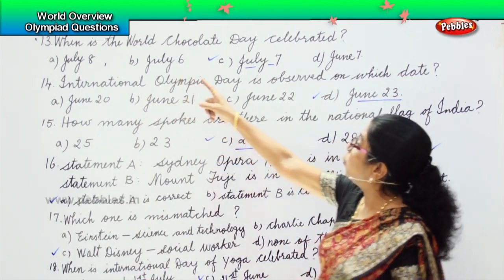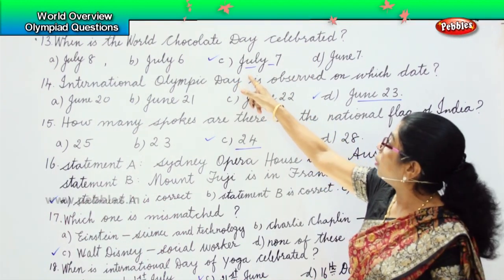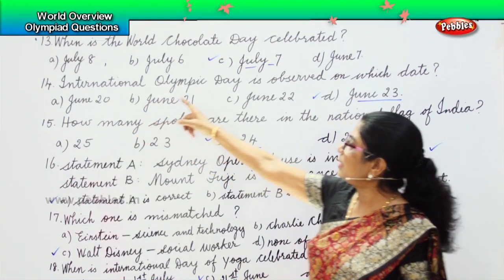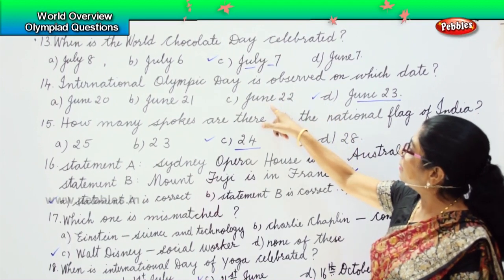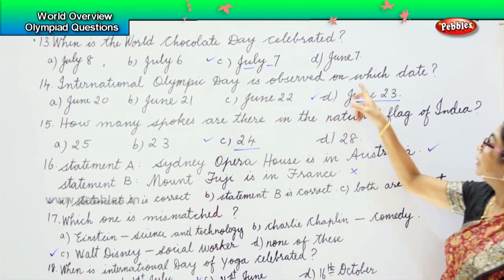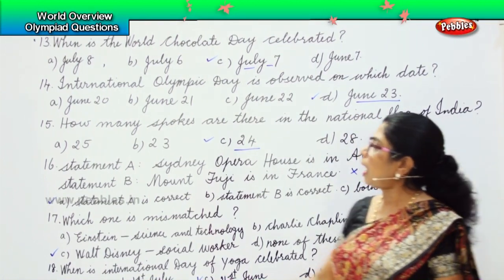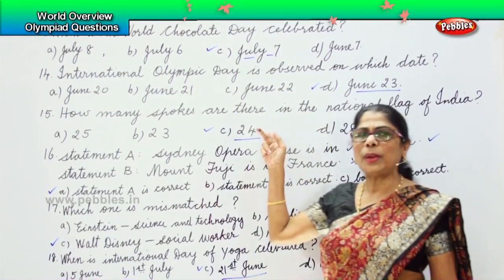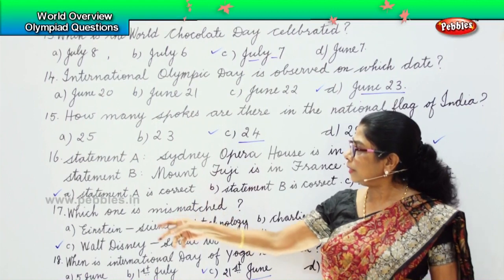13th, when is the World Chocolate Day celebrated? World Chocolate Day is celebrated on July 7th. 14, International Olympic Day is observed on which date? International Olympic Day is observed on 23rd June. How many spokes are there in the national flag of India? There are 24 spokes on the national flag of India. That is 24 hours of the day.